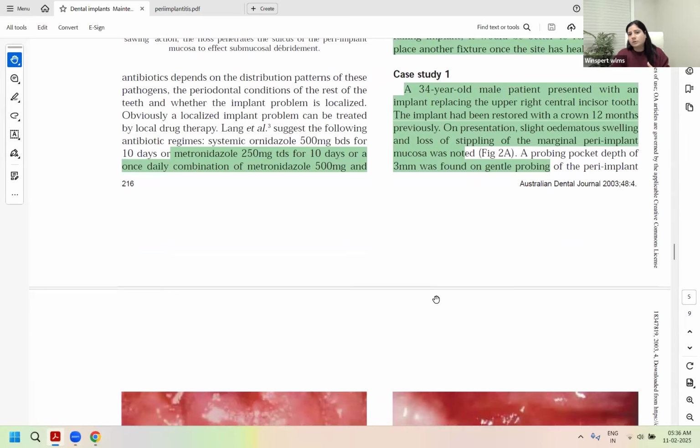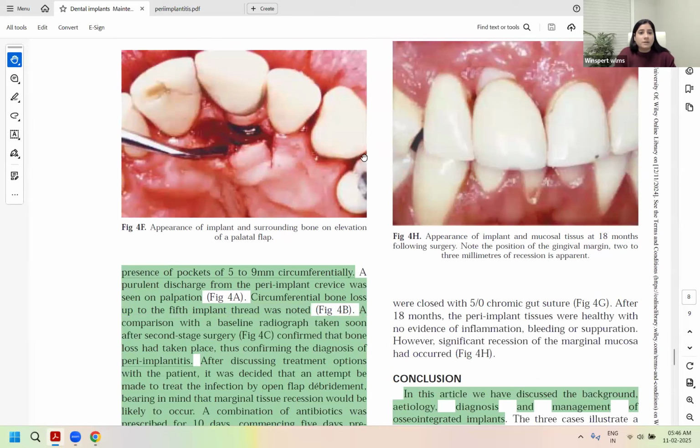Third case is a 42-year-old male where there was again swelling on one side. An implant was given 3 years ago, with a porcelain crown cemented to a ceramic abutment. The pockets were 5 to 9 mm circumferentially, with purulent discharge. Bone loss was seen up to the fifth implant thread, and comparison with the baseline radiograph was also done. So bone loss had taken place, confirming the diagnosis of peri-implantitis, right?